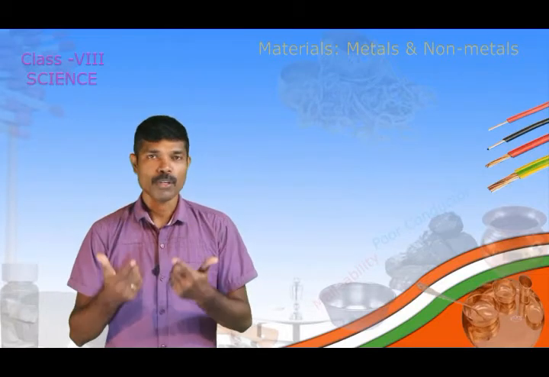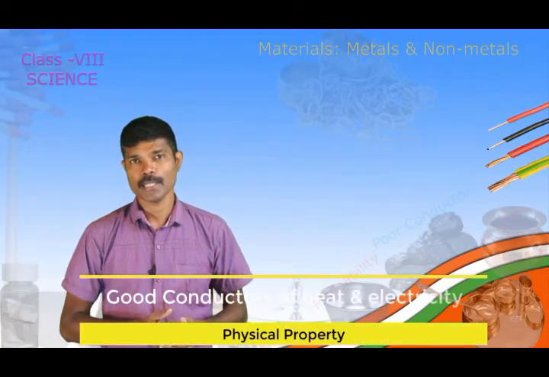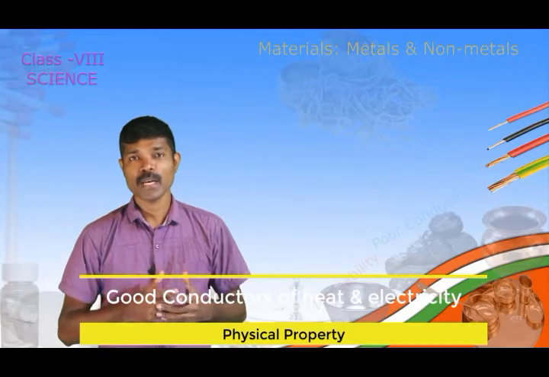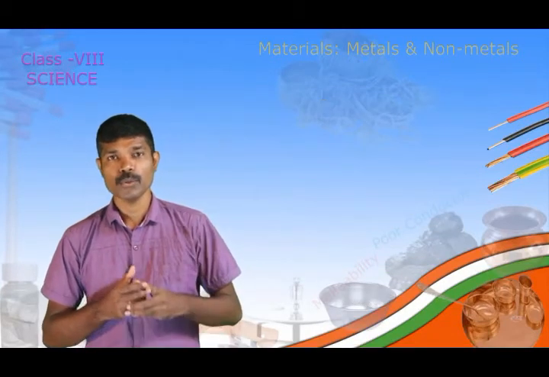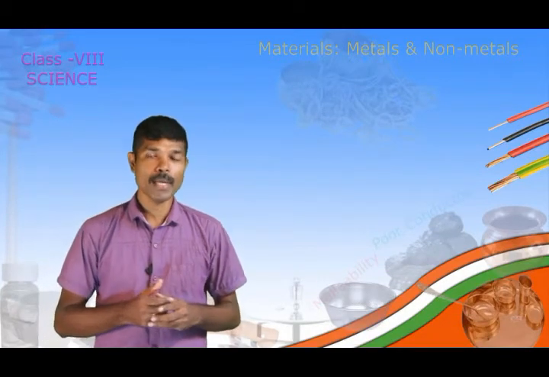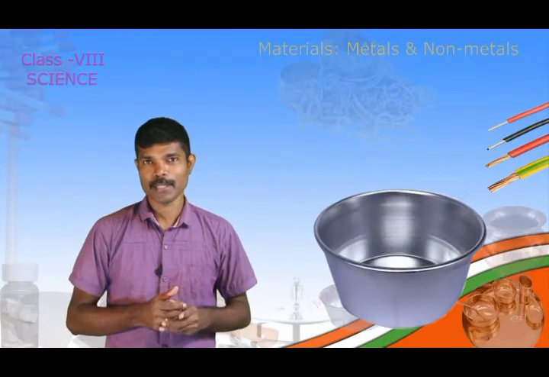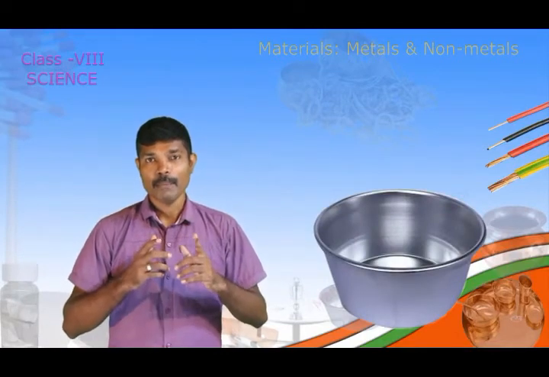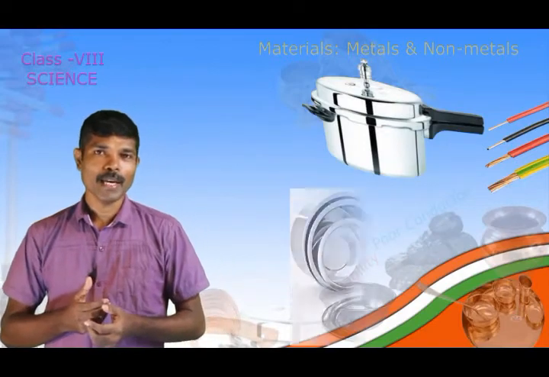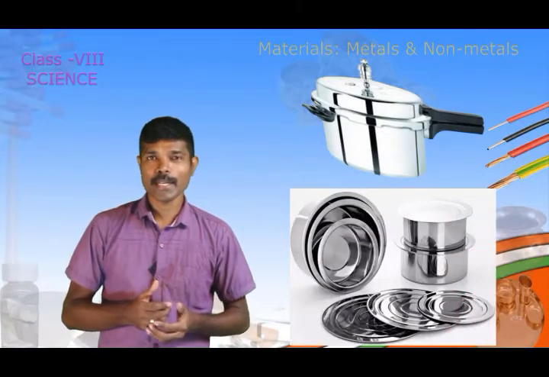Now we move on to the next property, that is metals are good conductors of heat and electricity. As the metals are good conductors of heat, using this property, cooking utensils are made of metals. Similarly, metals are good conductors of electricity, so the electrical wires which we use are made of metals. Have you ever heard the electrical wires are made of coal?